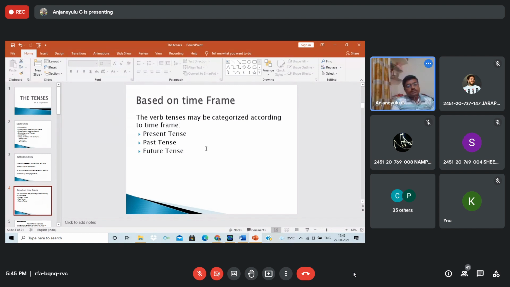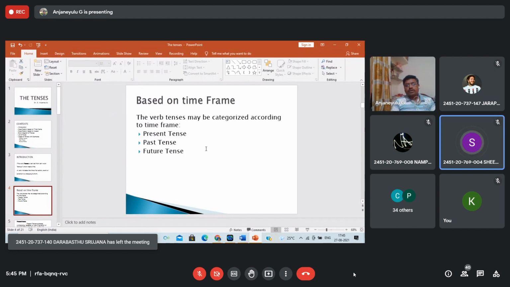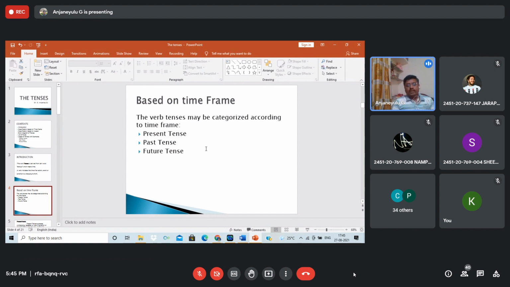Students, what is the first person? First person singular is I. What is the plural? We. Yes, W-E, we. I is singular, we is plural.